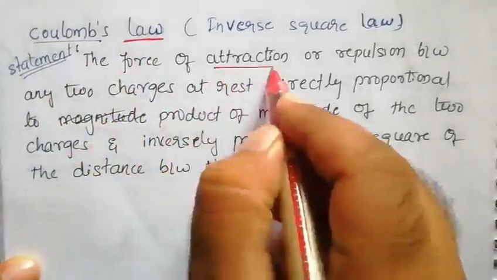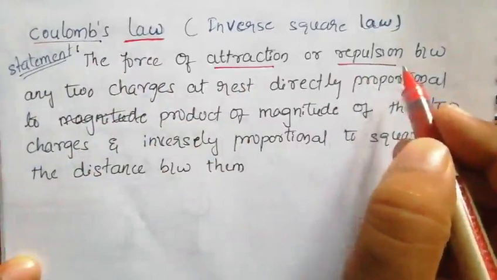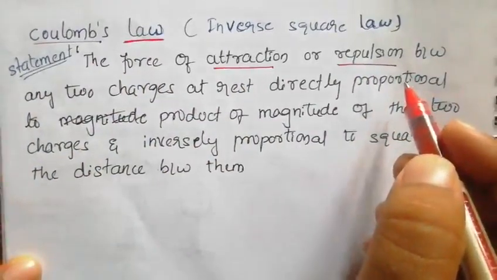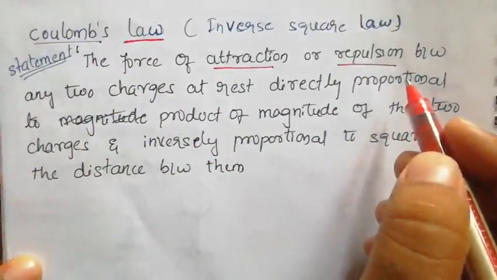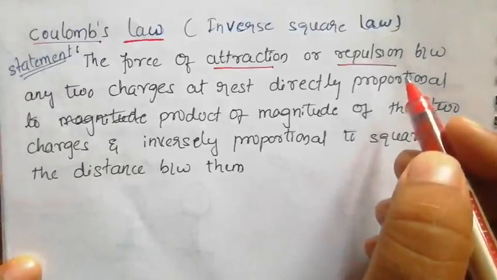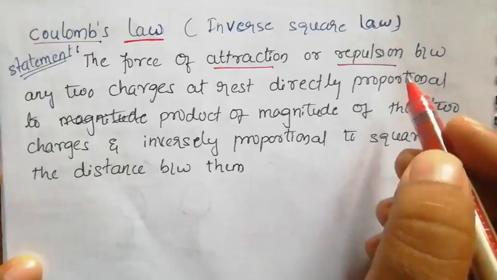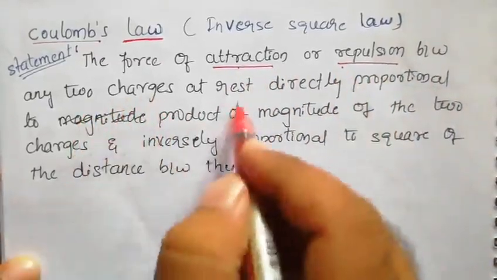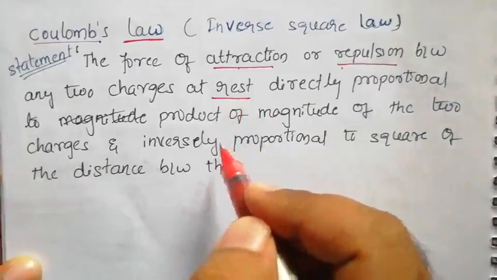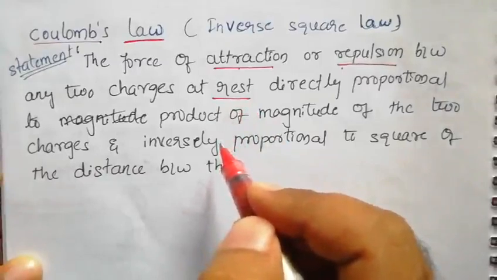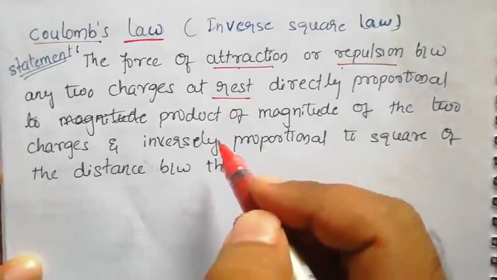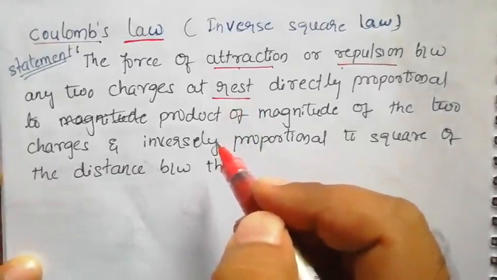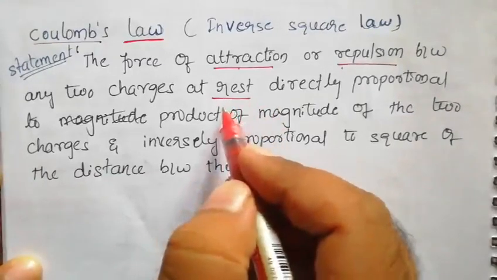Why do we need to say attraction or repulsion? Because if you take two positive charges or two negative charges, they repel each other. But if you take one positive and one negative, they will attract each other with some force. That's the reason in the statement we say attraction or repulsion between any two charges at rest. So sir, what will happen if they are moving? If they are moving, they will produce a magnetic field along with the electric field, then the force will be different. That's the reason at rest is very important.